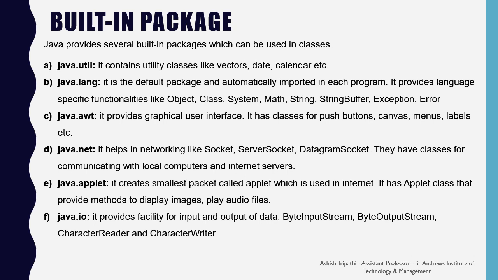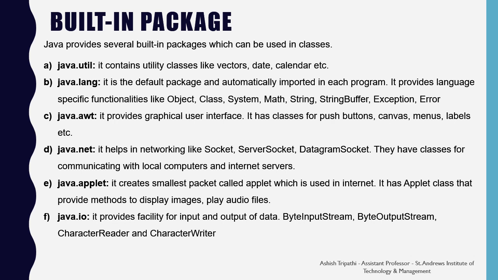Java.applet creates the smallest packet called an applet, which is used on the internet. It has the applet class that provides methods to display images, play audio files and video files, etc. on the browser. Java.io provides facility for input and output of data. Byte input stream, byte output stream, character reader and character writer are some of the classes of the java.io package.